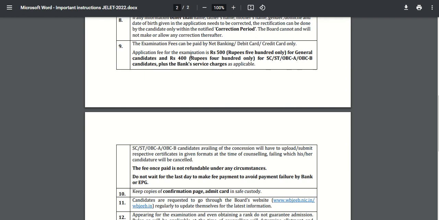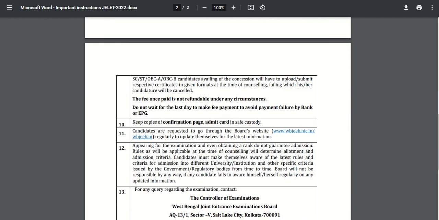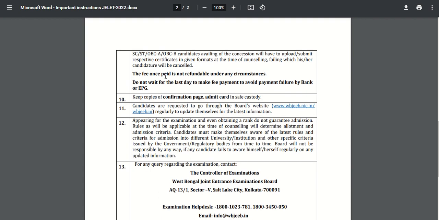The application fee is rupees 500 for the general candidate and rupees 400 for SC/ST, OBC AB category, plus the bank service charges as applicable. Candidates will be able to pay the fee by net banking, debit card, and credit card only, and the fee is non-refundable in nature.